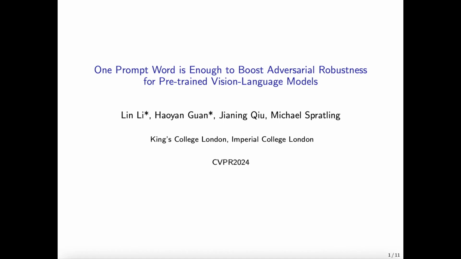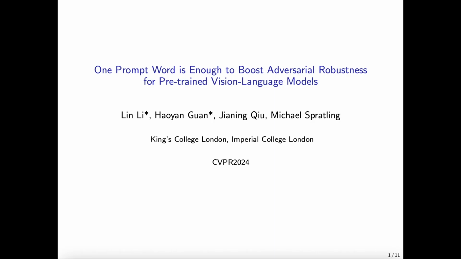My name is Lin Lee, and I am excited to present our work on "One Prompt Word Is Enough to Boost Adversarial Robustness for Pre-trained Vision Language Models." In this work, we study the adversarial robustness of vision language models through the novel perspective of text prompt. Our work aims to demonstrate the potential of defending vision language models against visual adversarial examples via text prompt tuning.